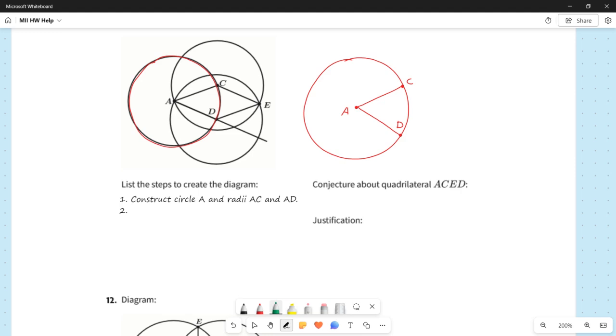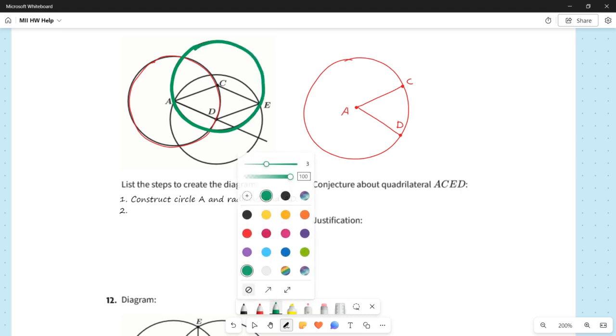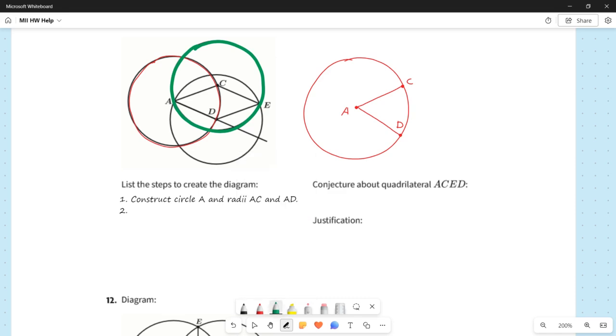It looks to me like C is the center of this circle right here. So now, over here on the right, I'm going to draw that circle. Notice that this circle intersects A. It goes right through A. So when I redraw this, I just have to be careful that I do that.